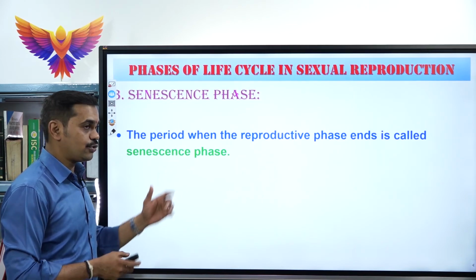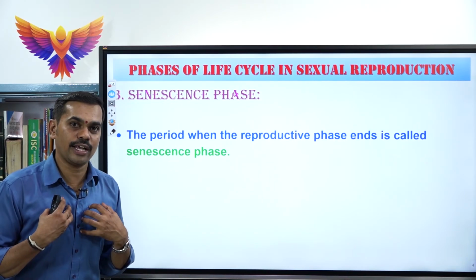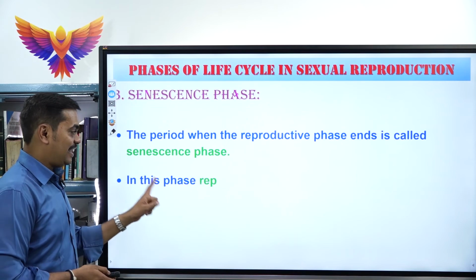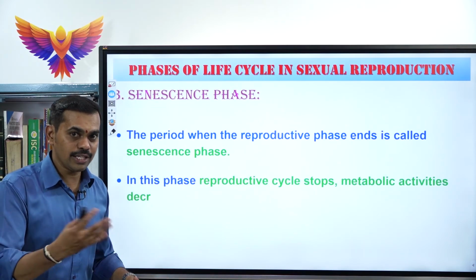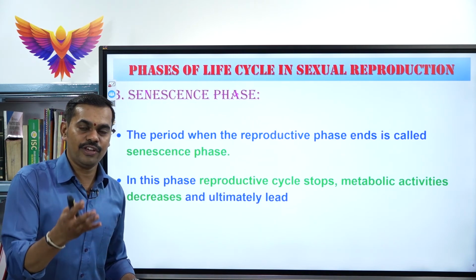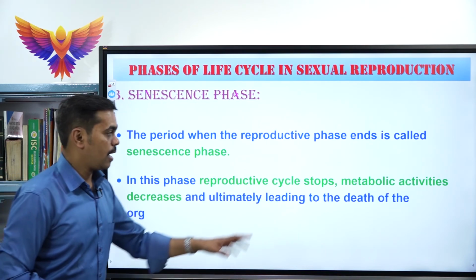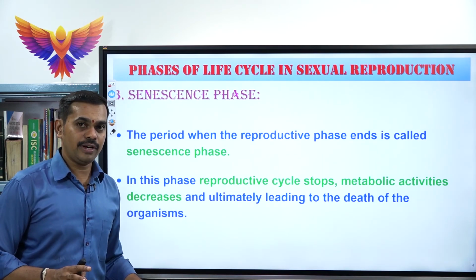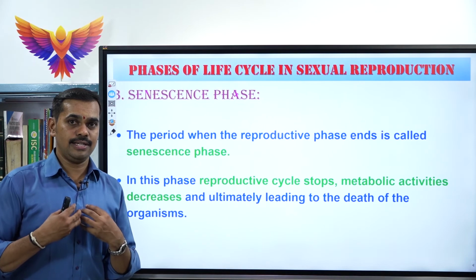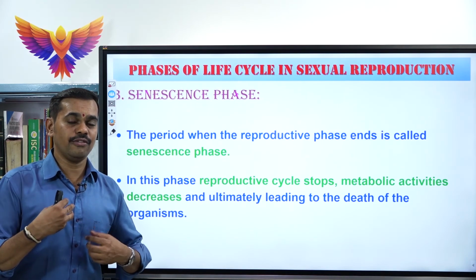See, in this senescence phase, what are all the changes that occur in an organism? Here in this phase, the reproductive cycle completely stops, which is called menopause. After that, the female cannot reproduce young ones. All the metabolic activities decrease. Metabolism means the chemical changes which take place in the body of an organism.